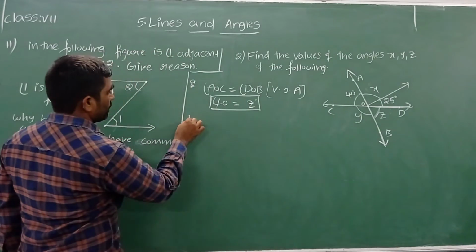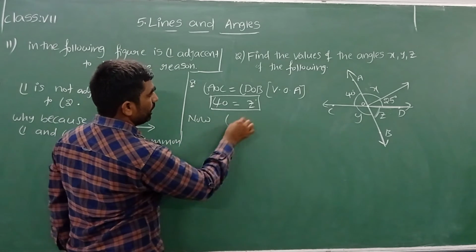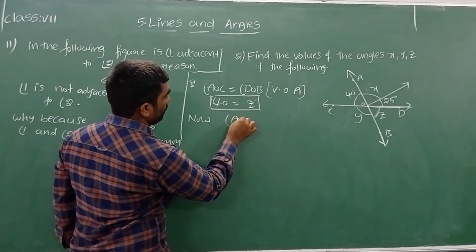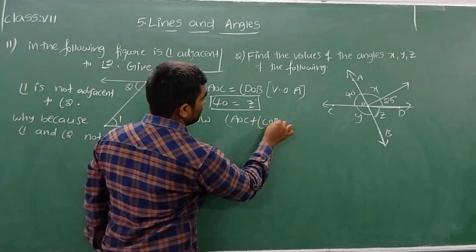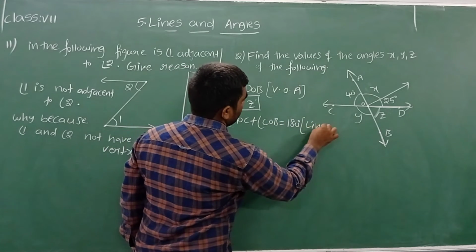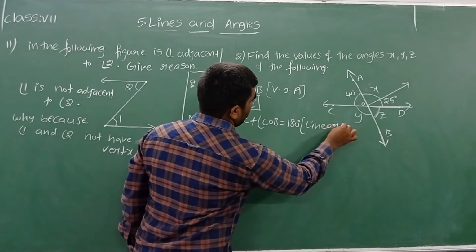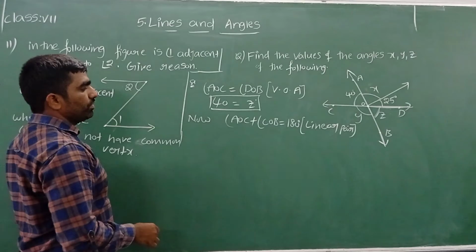Now I can write angle AOC plus angle COB, the sum of these two is equal to 180 degrees. The reason is both are linear pair of angles.